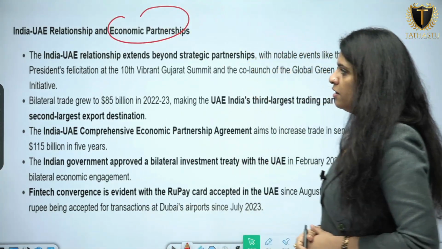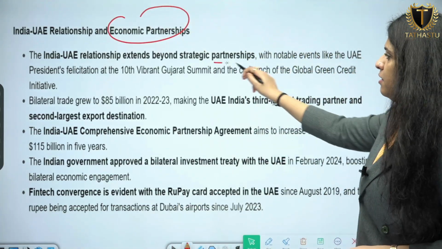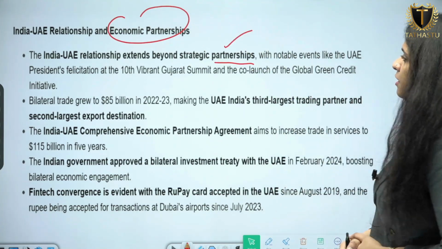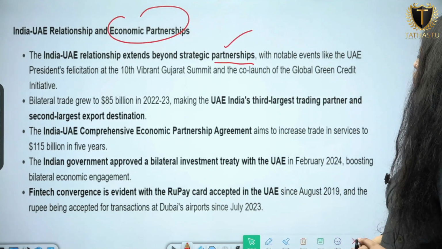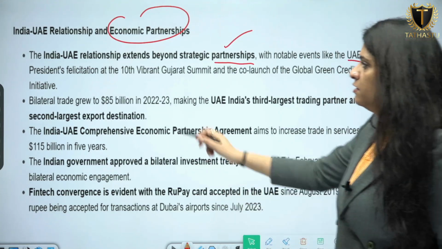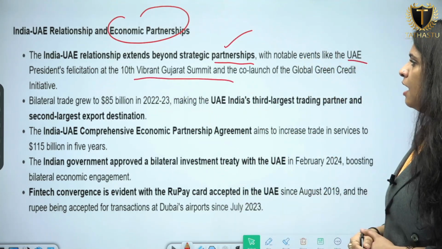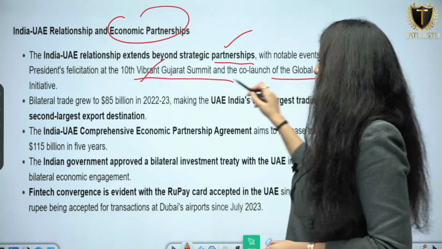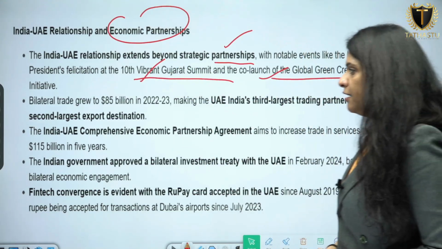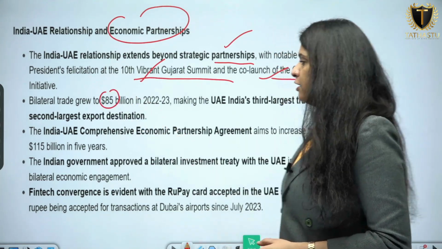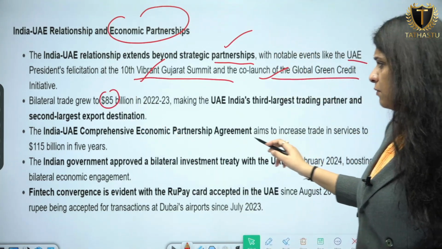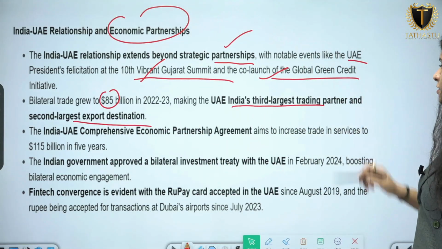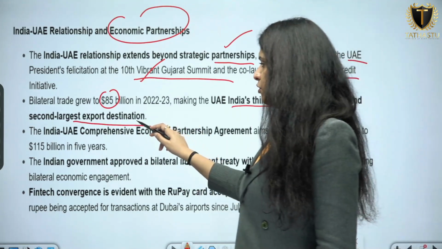India-UAE relationship extends beyond strategic partnership. It is not only strategic, the relationship extends to economic partnership too, with notable events like the UAE President's facilitation of the 10th Vibrant Gujarat Summit and the co-launch of the Global Green Credit Initiative. So these are the initiatives you need to remember. Bilateral trade grew from $84 billion, with the UAE becoming India's third largest partner and now its second largest export destination.